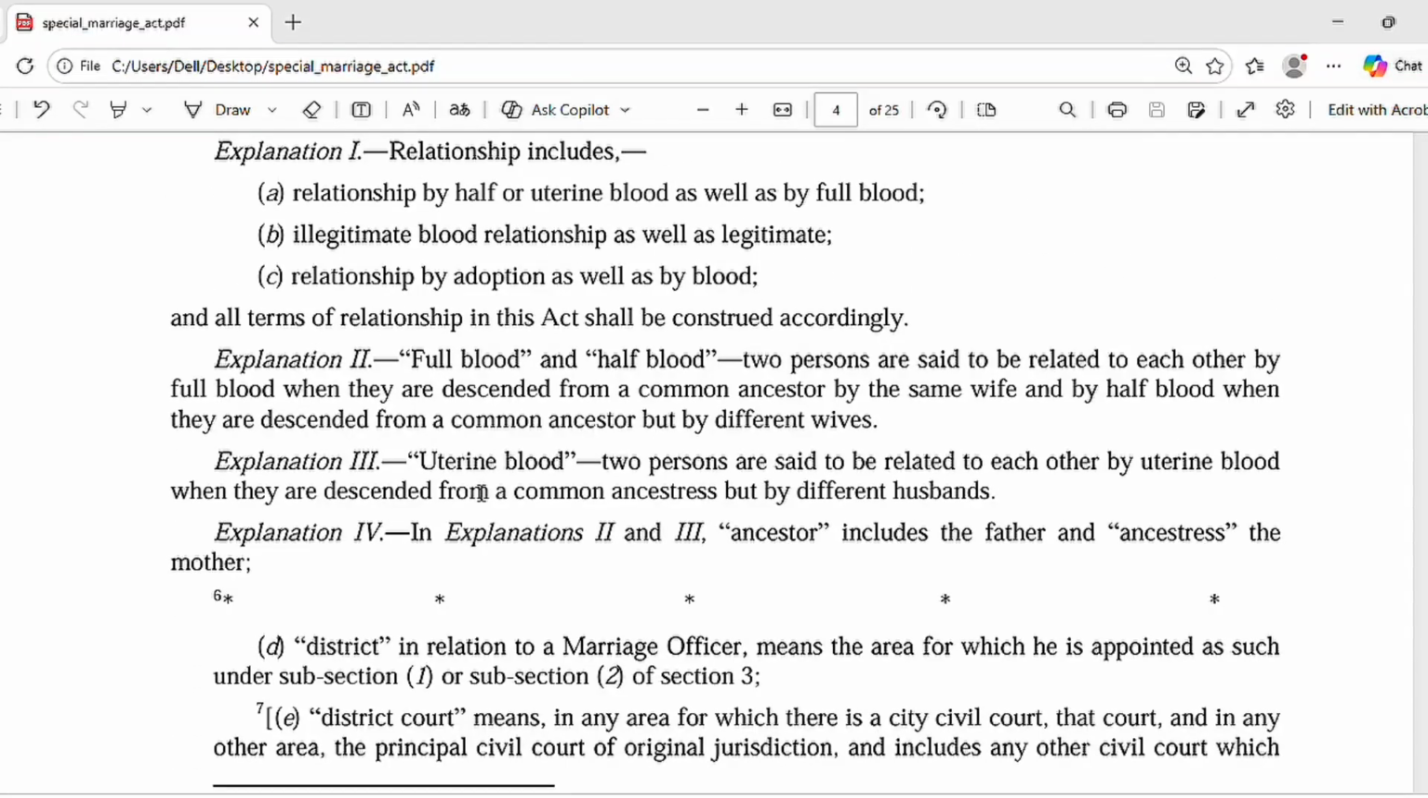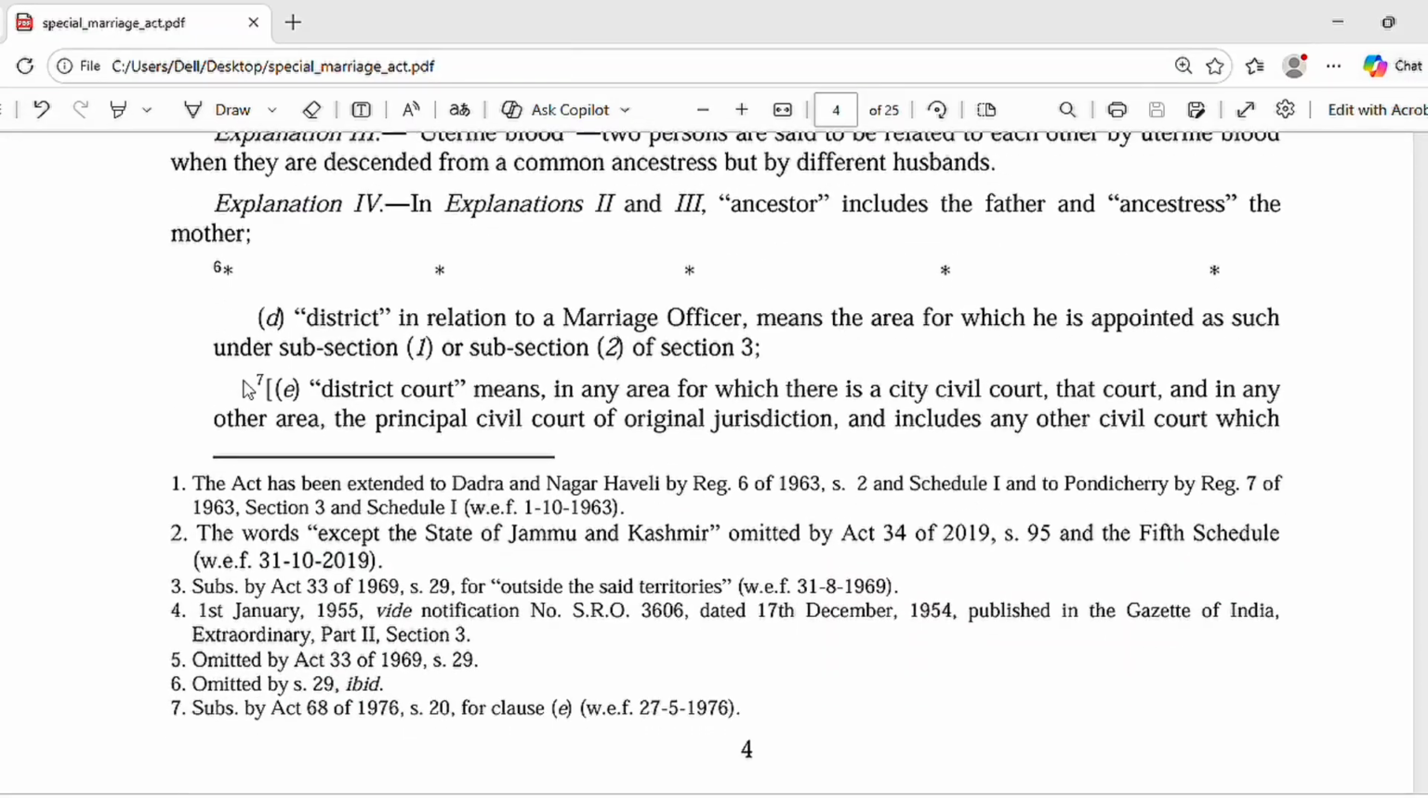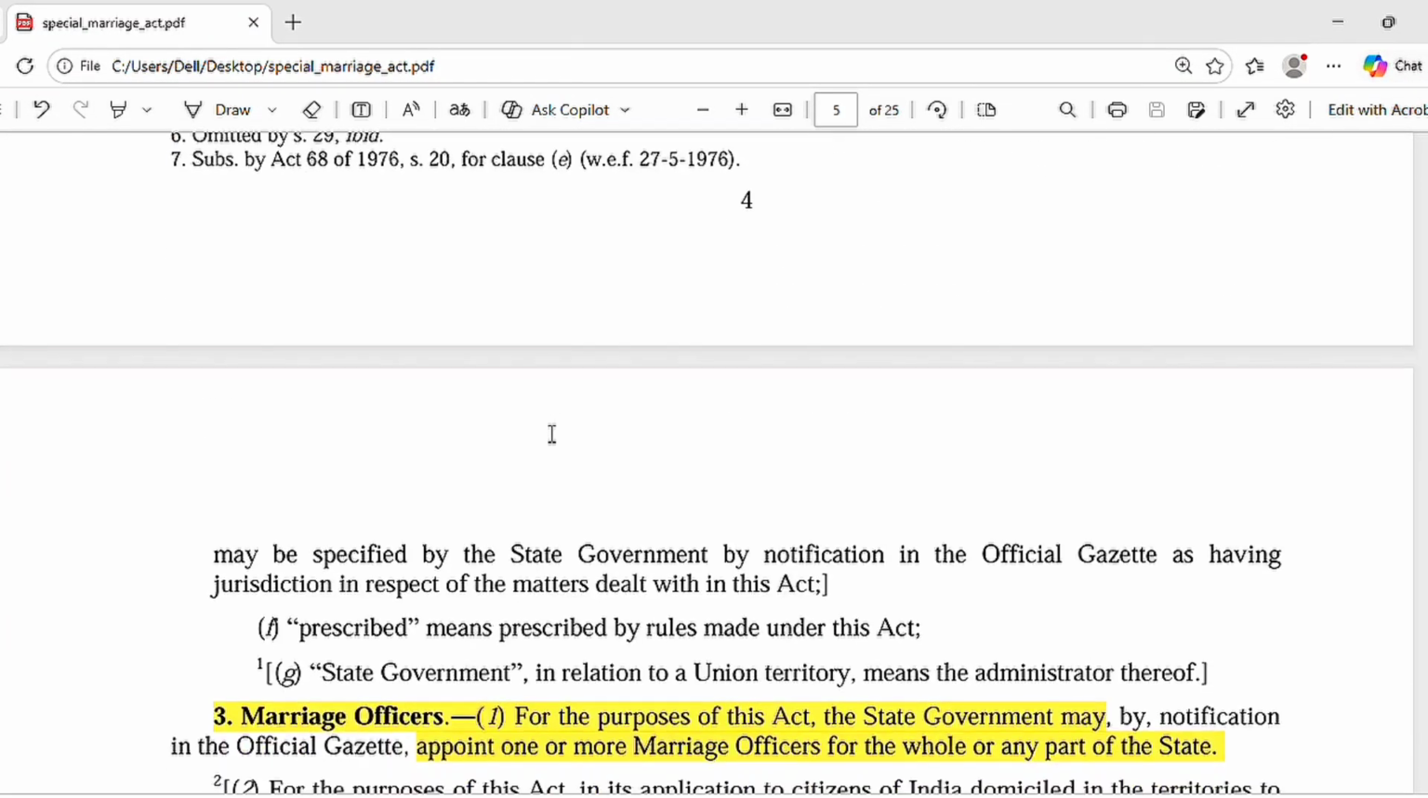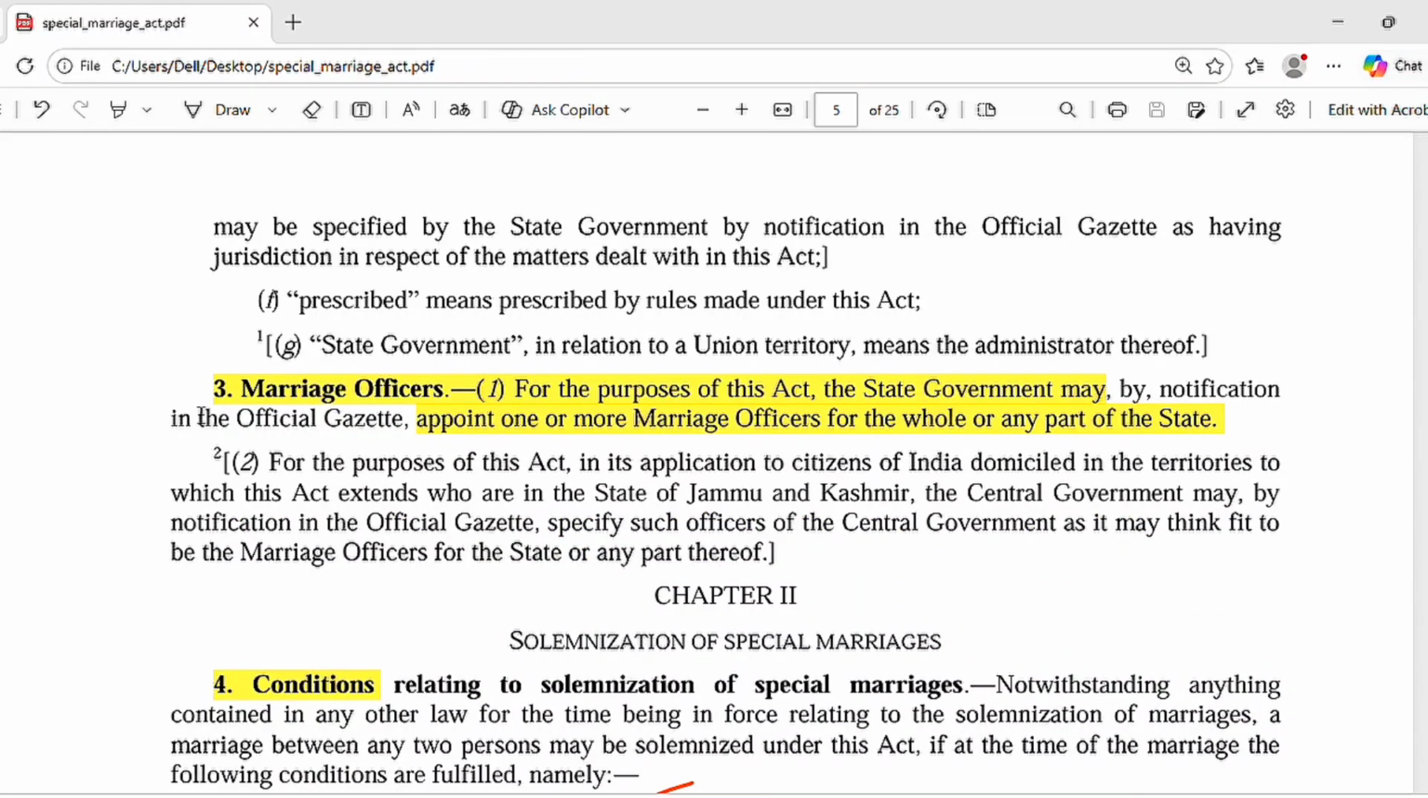And in section 3, this is important: marriage officers. For the purpose of this Act, the state government may, by notification in the official gazette, appoint one or more marriage officers for the whole or any part of the state. Who has the power to appoint marriage officers? The state government has the power, and by notification in the official gazette, they will appoint the marriage officers. That can be one or more marriage officers.